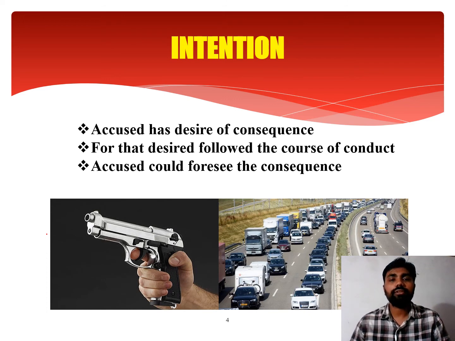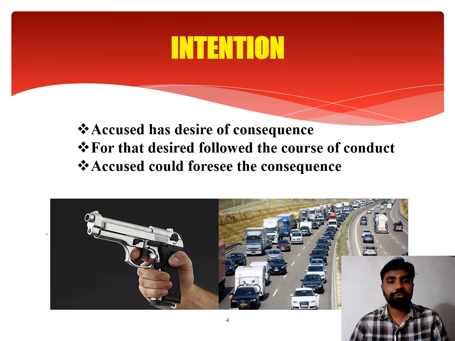Let us take an example that A opened fire on B and B died. Here the question is whether A intended to kill. Of course, he opened fire and definitely he intended to kill. Is A having desire? Definitely, if he opened fire, then he has the desire to kill. Did he follow the course of conduct? While pressing the trigger of the gun, he followed the course of conduct. So he could foresee the consequence. He has desire of consequence, and thereby he followed the course of conduct.